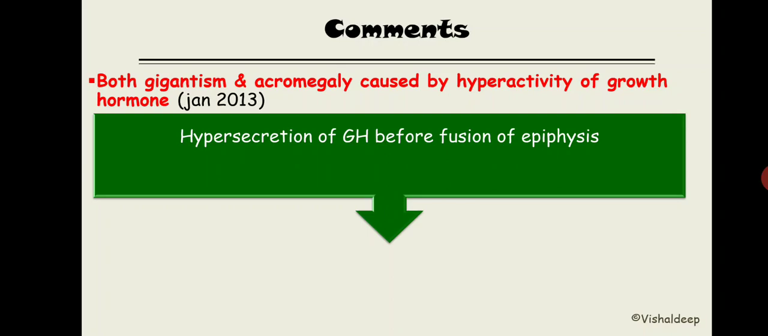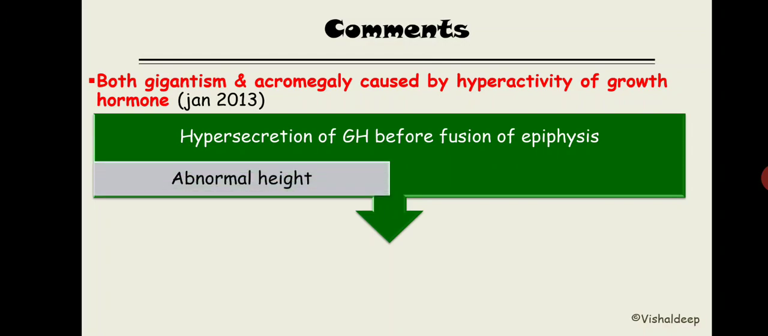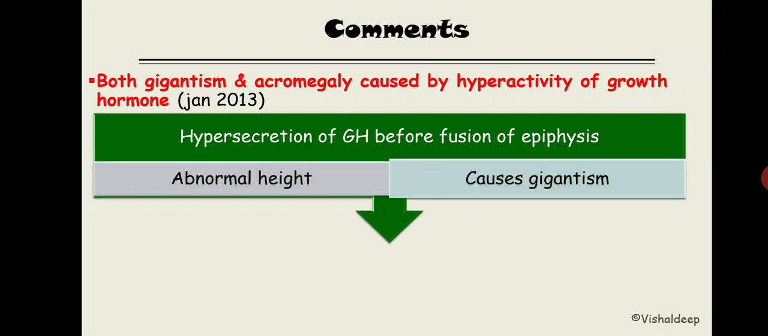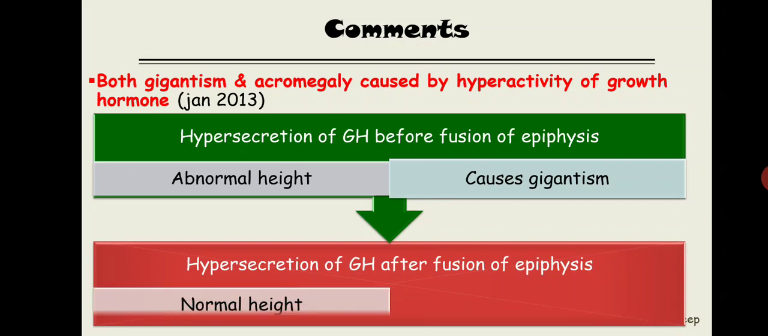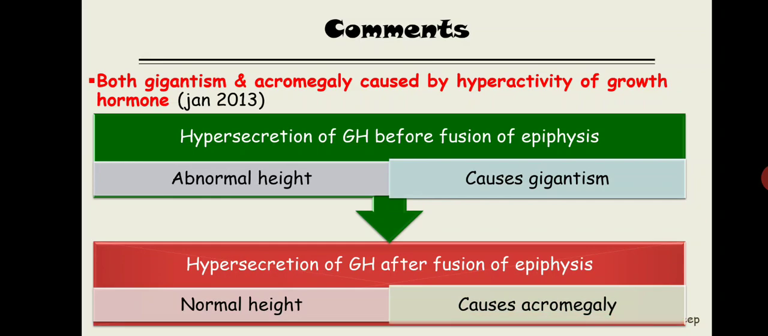First thing first, hypersecretion of the growth hormone before fusion of the epiphysis leads to abnormal height, and that condition is known as gigantism. Now hypersecretion of the growth hormone after the fusion of the epiphysis, in that condition the person does not have abnormal height, height is normal, and the person has acromegaly. So basically that's 4 lines and you get 2 marks.